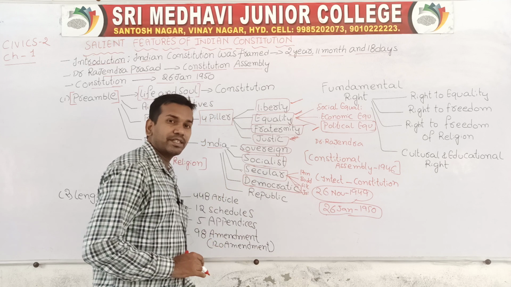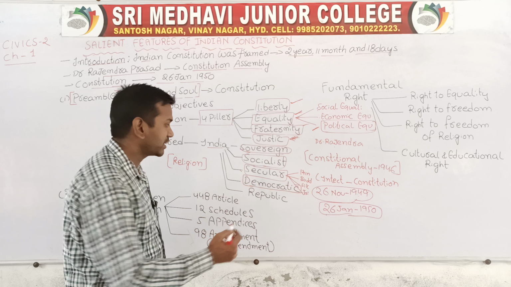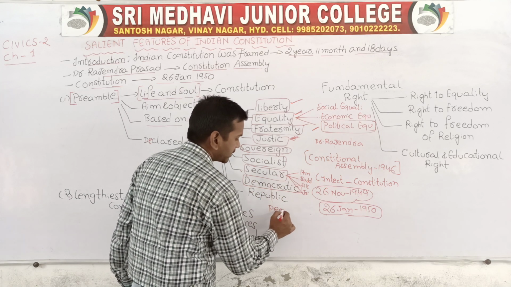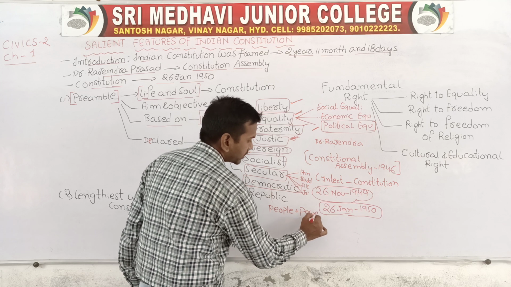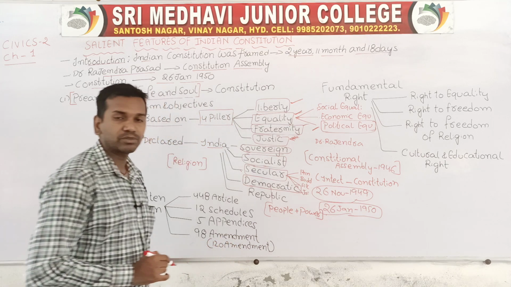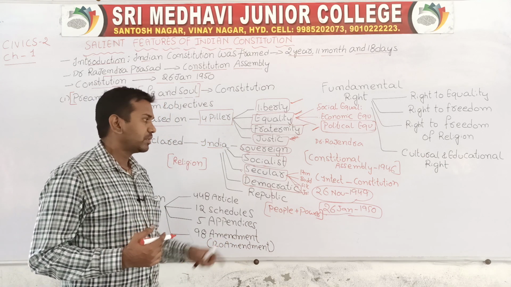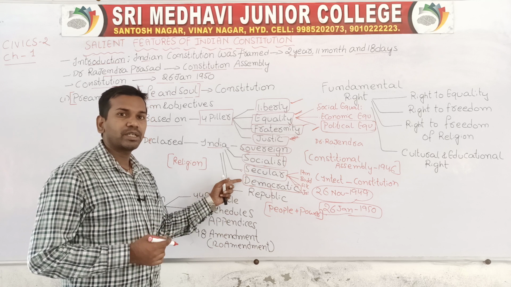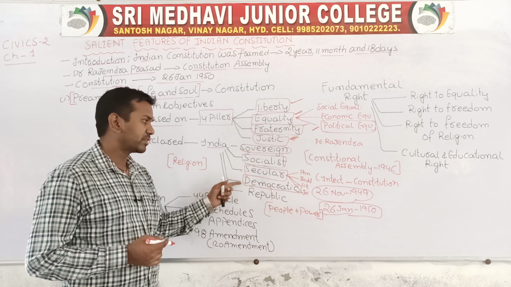How can you say that India is a democratic country? Democratic is nothing but whenever the power is vested in the hands of the people. Demo means people and cracy means power. The word democracy originated from the Greek word. So whenever the power is vested in the hands of the people, that country can be called a democratic country. For example, India is the best example of a democratic country.